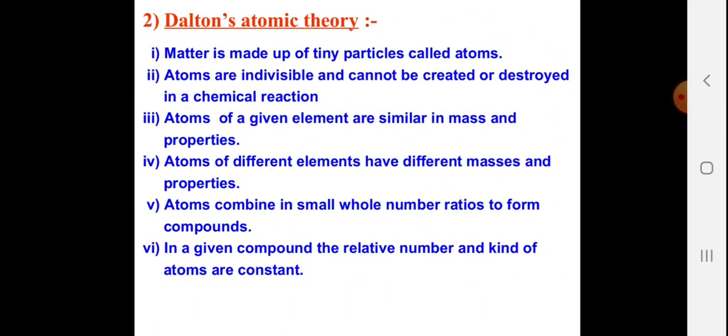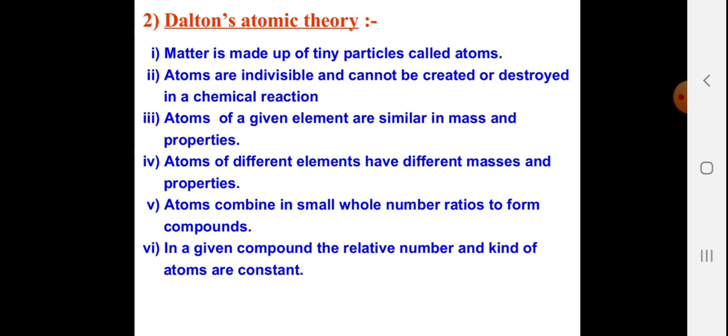Dalton's atomic theory. Now, what are the 6 major points? We have already discussed Dalton's atomic theory in our previous slide. Let's revise. Matter is made up of tiny particles. Everything in your surroundings is made up of tiny particles called atoms. Atoms are indivisible and cannot be created or destroyed in a chemical reaction.